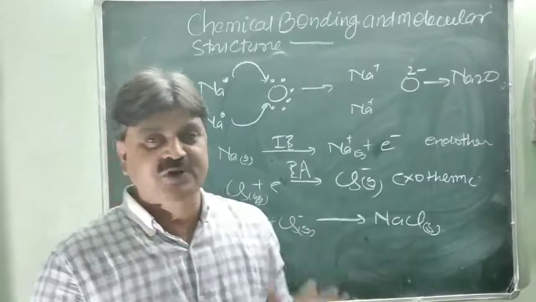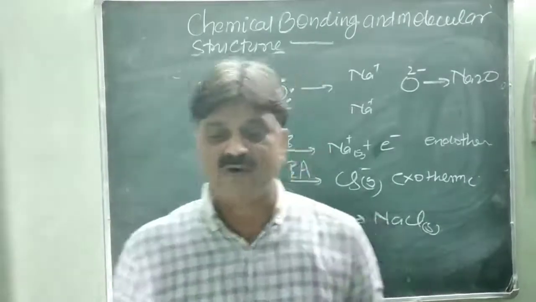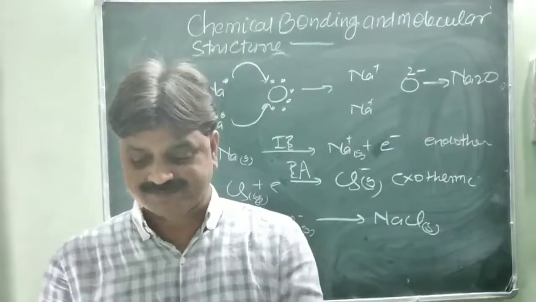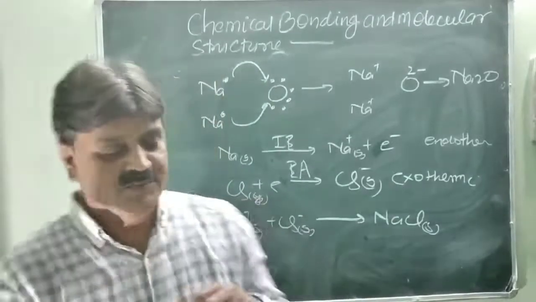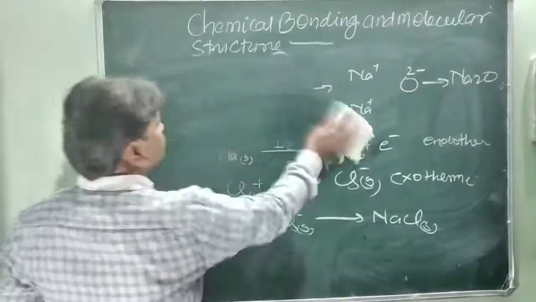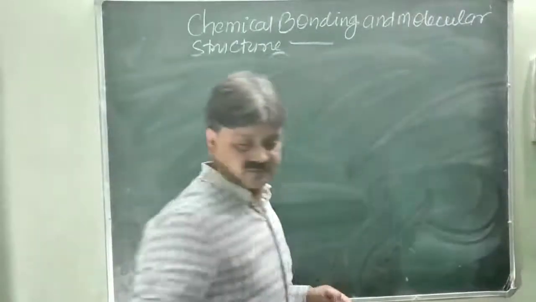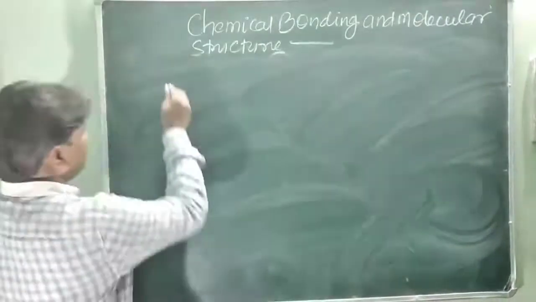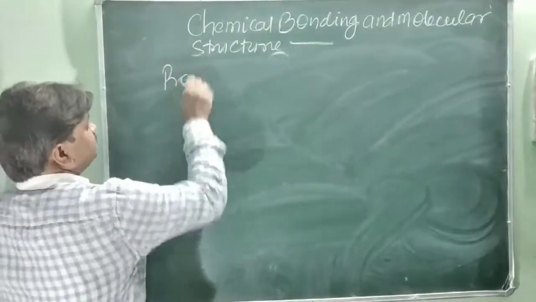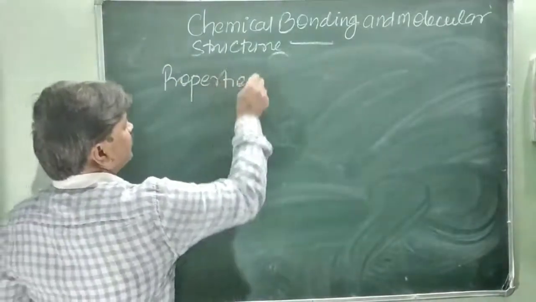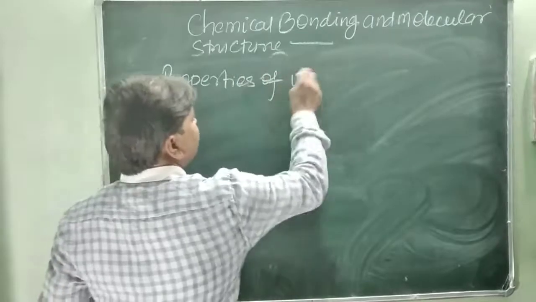Now we'll discuss the properties of ionic compounds or electrovalent compounds.